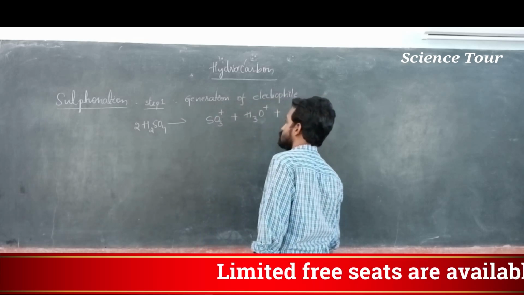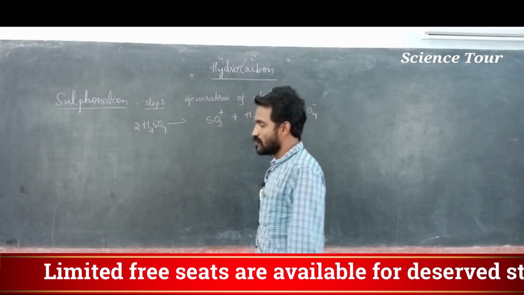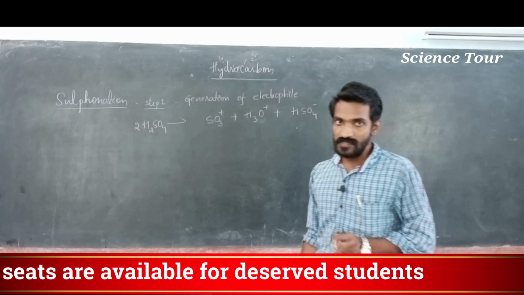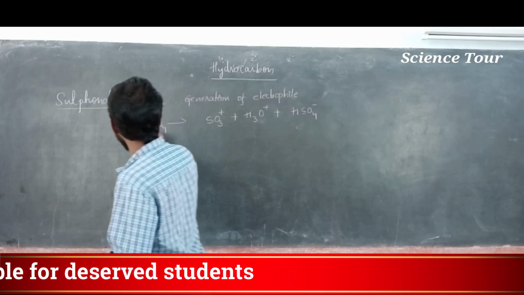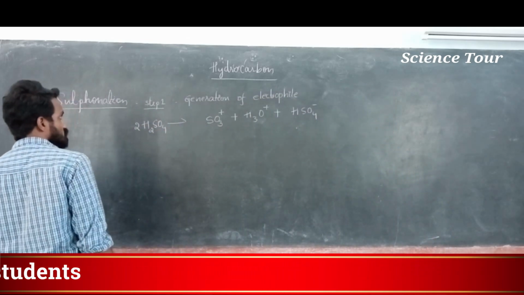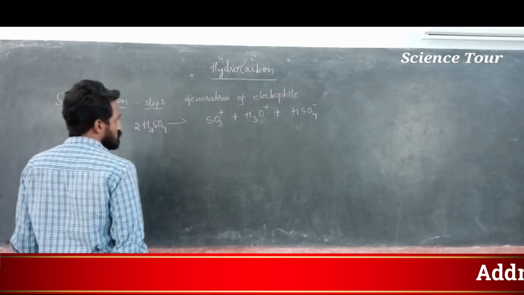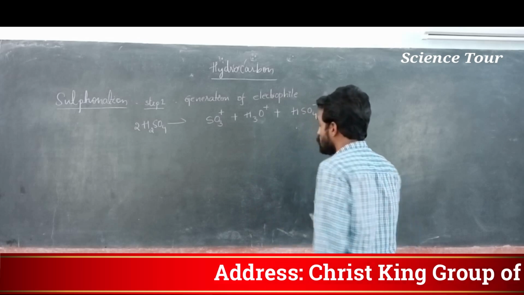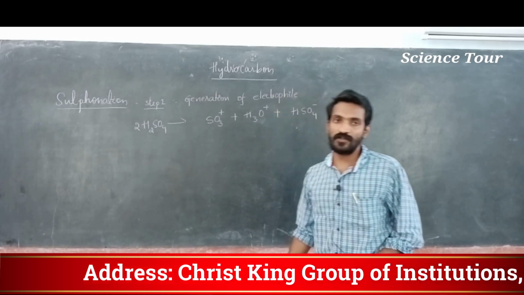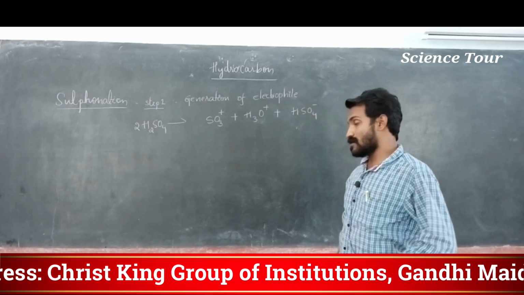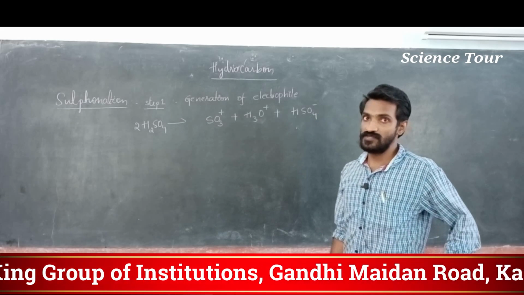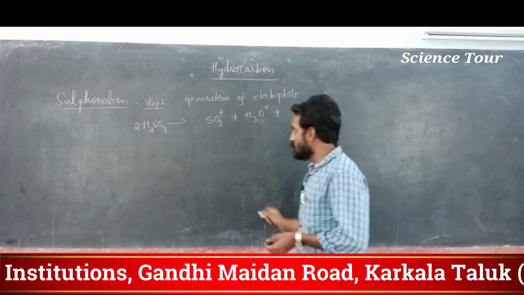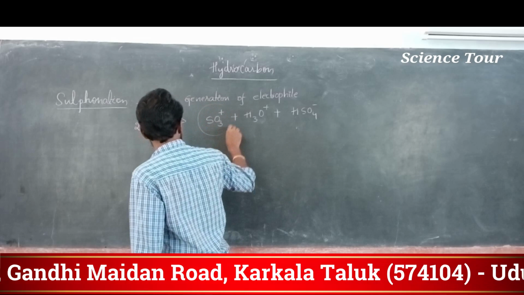This will form. See, 2 molecules of sulfuric acid divide and give SO3 plus, H3O plus hydronium ion, and hydrogen sulfate ion. Understood? These 3 ions. Here, this is actually the electrophile.